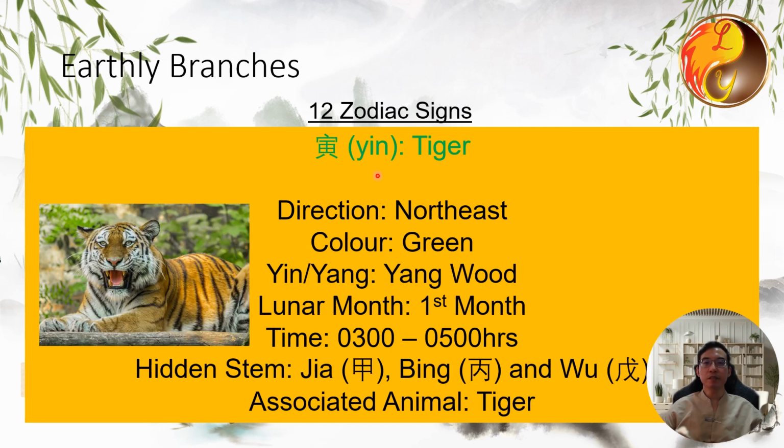Next is Yin, which represents the tiger. It is associated with wood, with the direction being northeast and the color green. It is yang wood. It represents the first month of the lunar calendar, and its time is from 3 a.m. to 5 a.m. The hidden stems for Yin are: the primary stem is Jia, the middle stem is Bing, and the residual stem is Wu. The associated animal is the tiger.